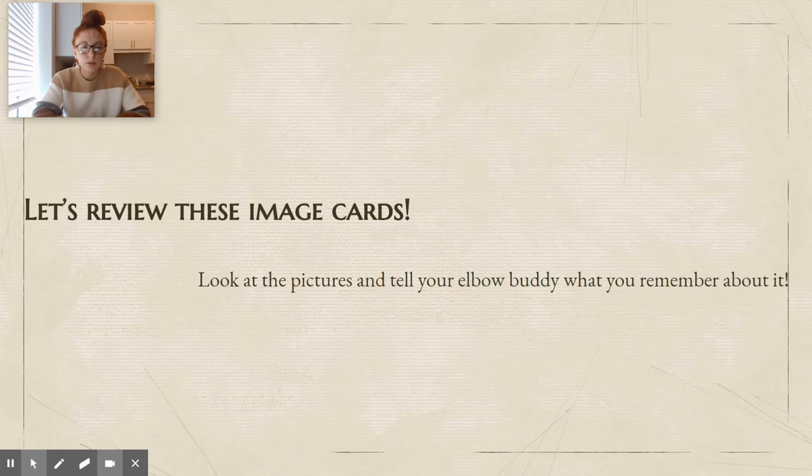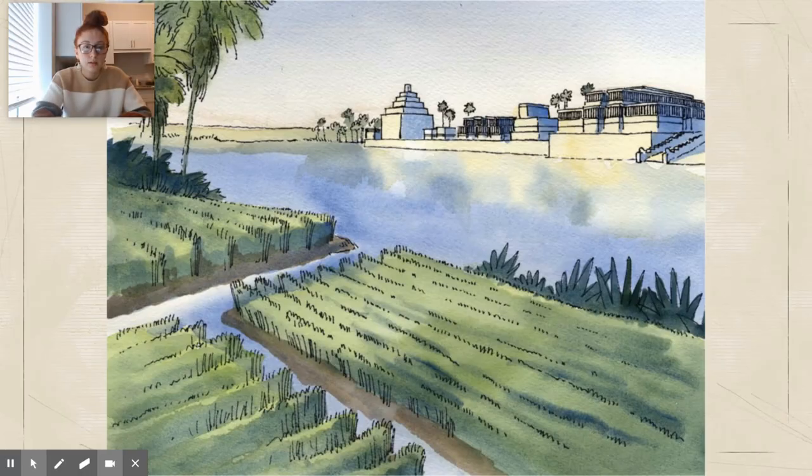All right, so let's review these image cards. I want you to look at the pictures and tell your elbow buddy what you remember about it. Ooh, I know what I'm thinking about when I look at this picture. I think about the two rivers, the Tigris and the Euphrates.